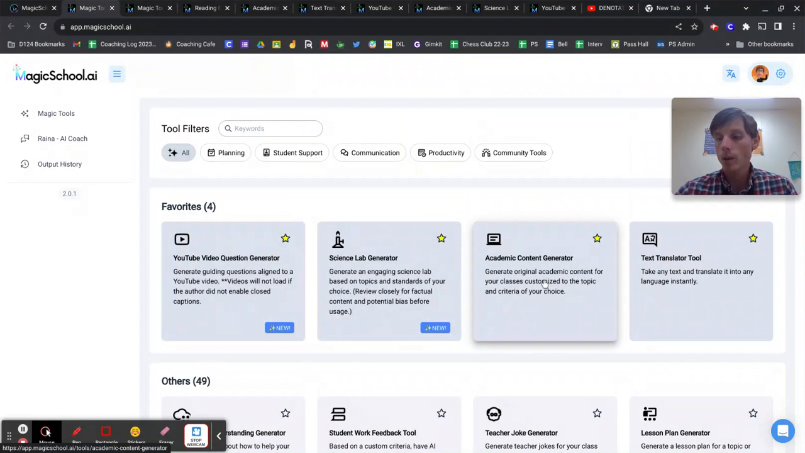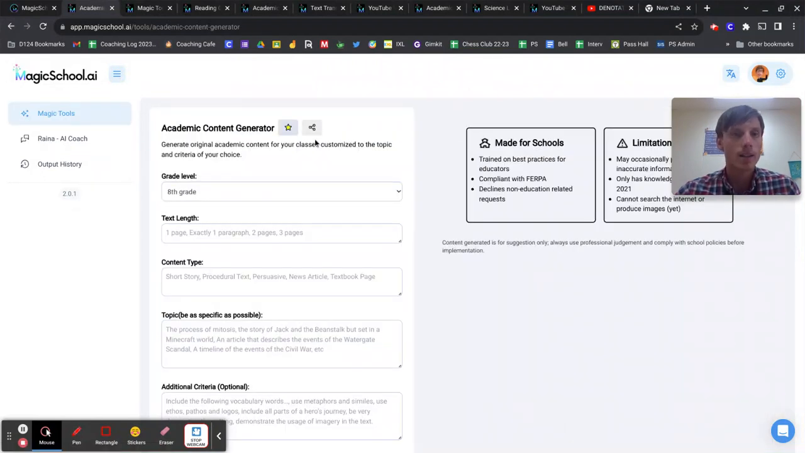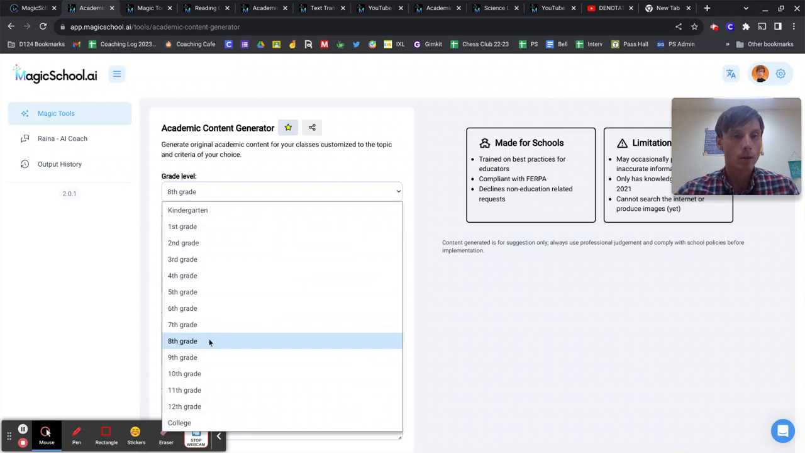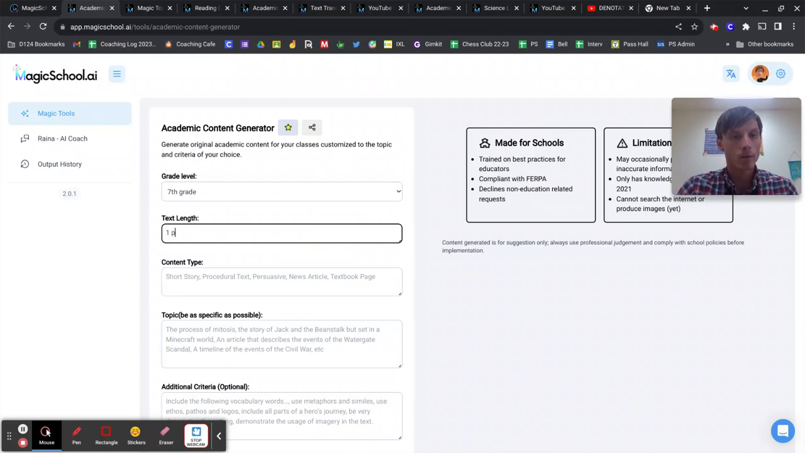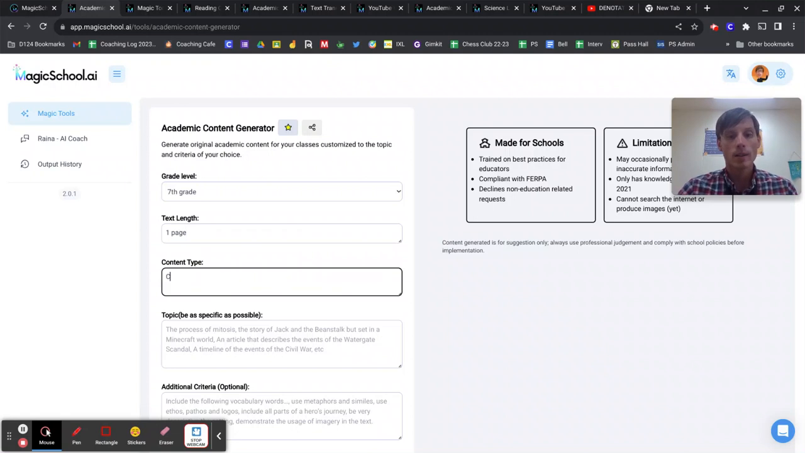I'll go to this first, the academic content generator. You can generate content and questions along with that. You can choose how long you want it to be and all that kind of thing. Here, if we choose grade level, I'll say 7th grade. For our text length, we'll make this just one page. For our content type, whatever your content is, I'll choose Civil War because I know some classes are covering that.